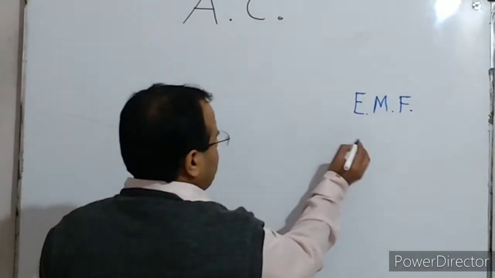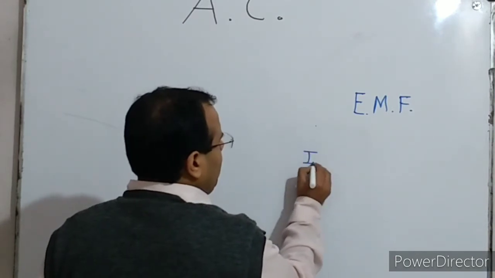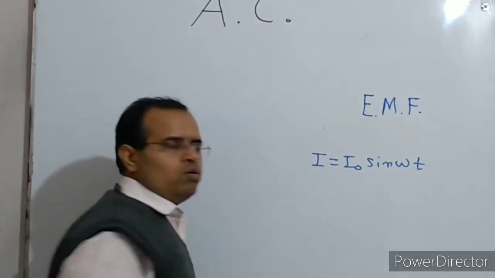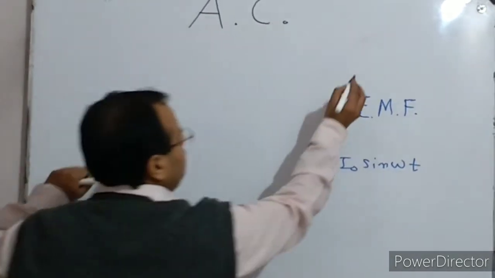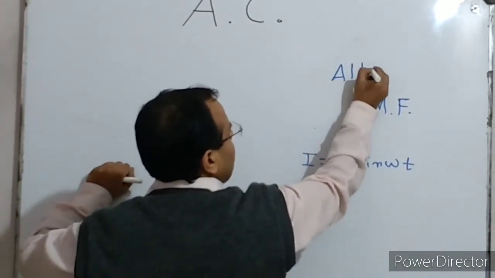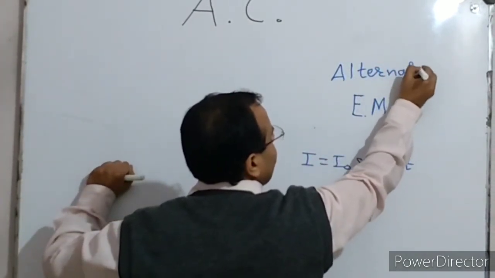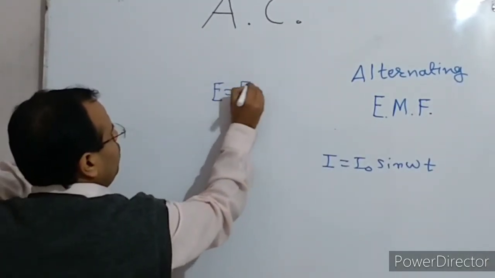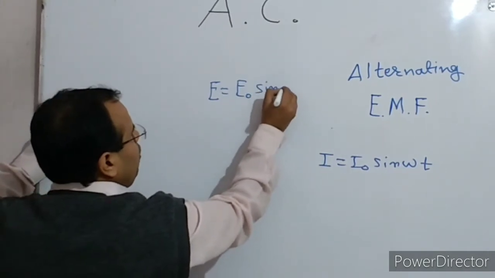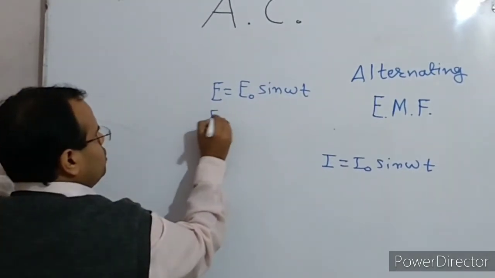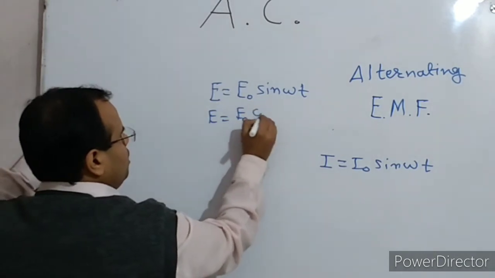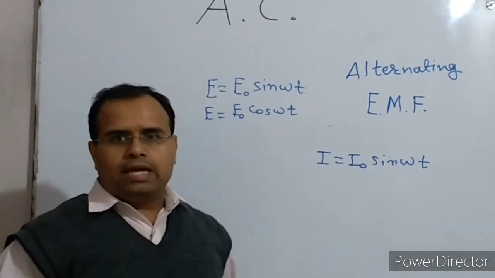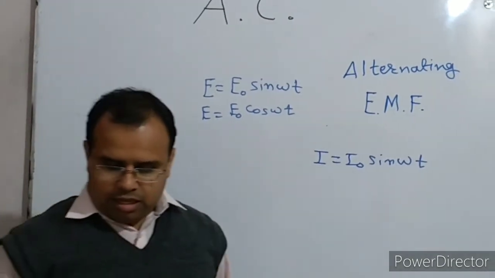Because of that, as we represent the alternating current like I equals I naught sine omega t, or I equals I naught cos omega t, similarly alternating EMF can be represented as either E equals E naught sine omega t, or E equals E naught cos omega t. So we can represent the alternating EMF like this, as we represented the alternating current.